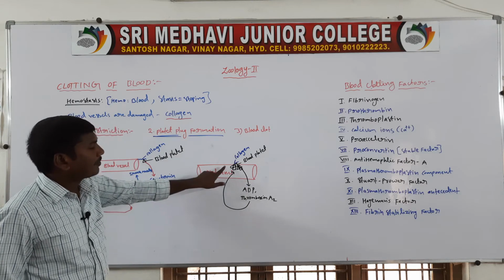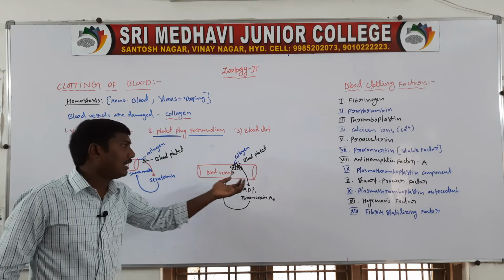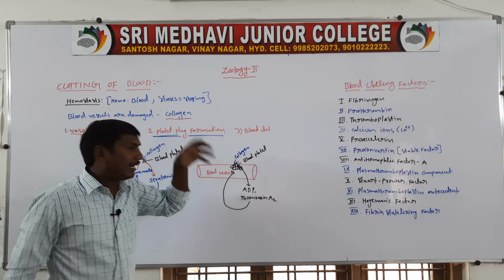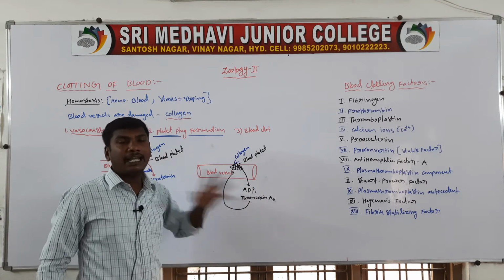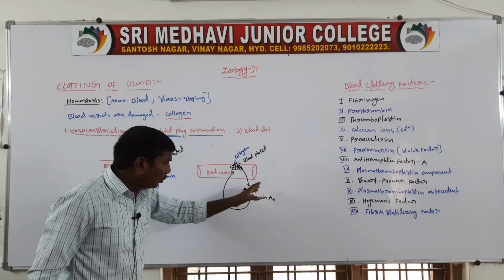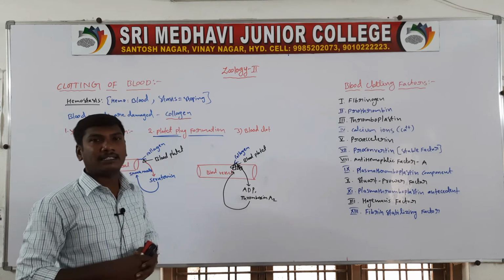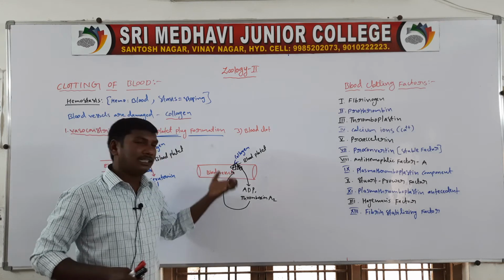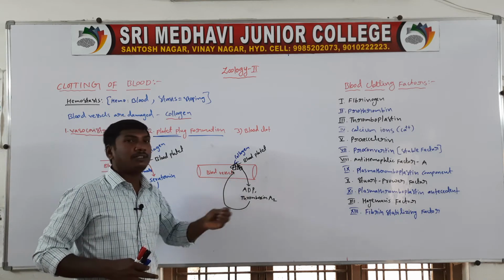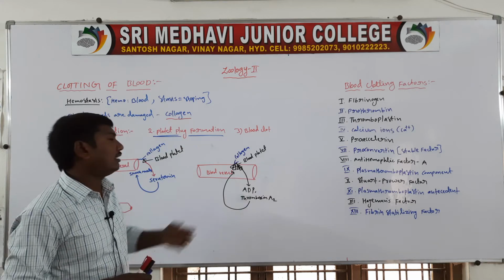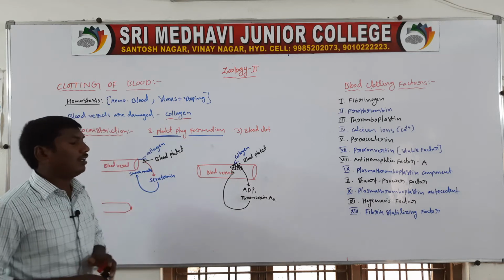Simply, the first step: the blood vessel is damaged. In this region, collagen is exposed. The exposed collagen binds to the blood platelets. The attached blood platelets release ADP, adenosine diphosphate, and thromboxane A2. These two chemicals help attract other blood platelets, which connect one by one. Finally, the plug forms in the damaged region. This is called platelet plug formation.